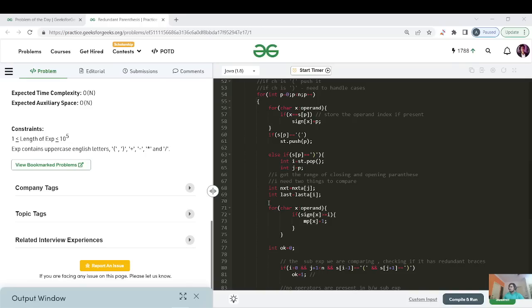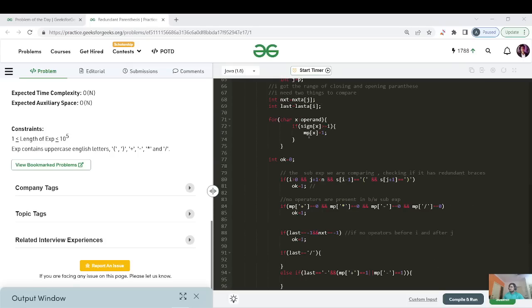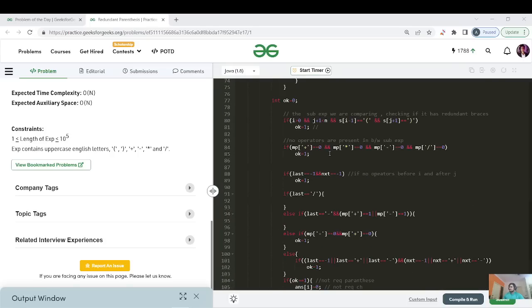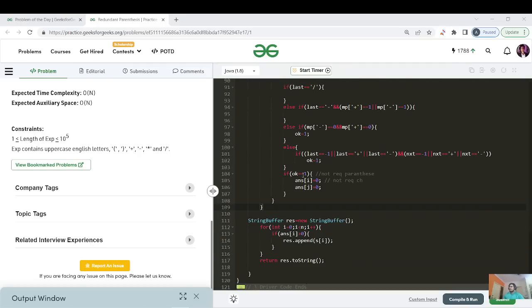You can see in line number 71, those were the two things required: the i and j range, that is, the range of our opening and closing index, right? The opening index can be obtained using st.pop. If it's an open bracket, just push it. If it's a closing bracket, then you need to handle all these test cases. I've explained it in as much detail as possible from my side. And at last, if the index is 0, that parenthesis is redundant and you do not require it. Whenever it's greater than or equal to 0, because we have filled the answer array with 1, take those answers and append them in O of 1, and then use the string buffer's toString function to return it, right?